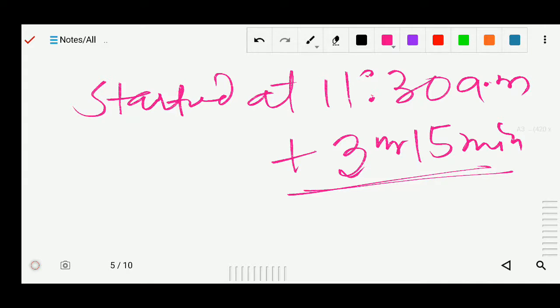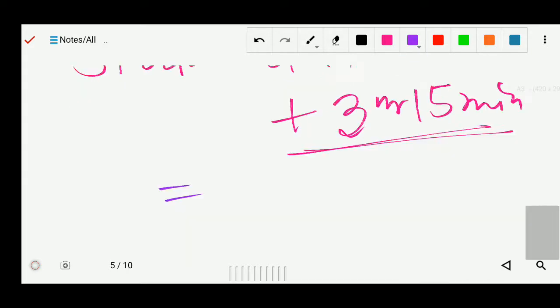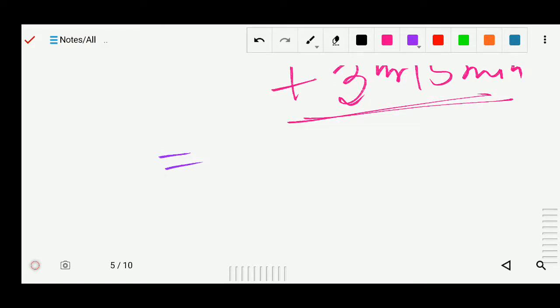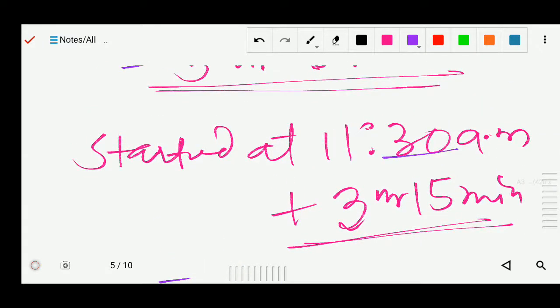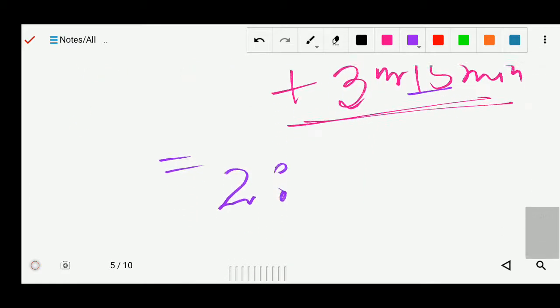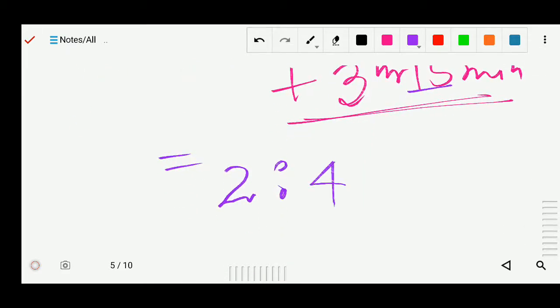So the time will be 2. 11 plus 3: 11, 12, 1, 2. So the time will be 2. Okay, now on the minute side you can see there is a 30 and there is a 15. So 30 plus 15 is 45. So 2:45. Is it morning, AM, or PM? This is PM, because we know that after 12 noon it is PM.